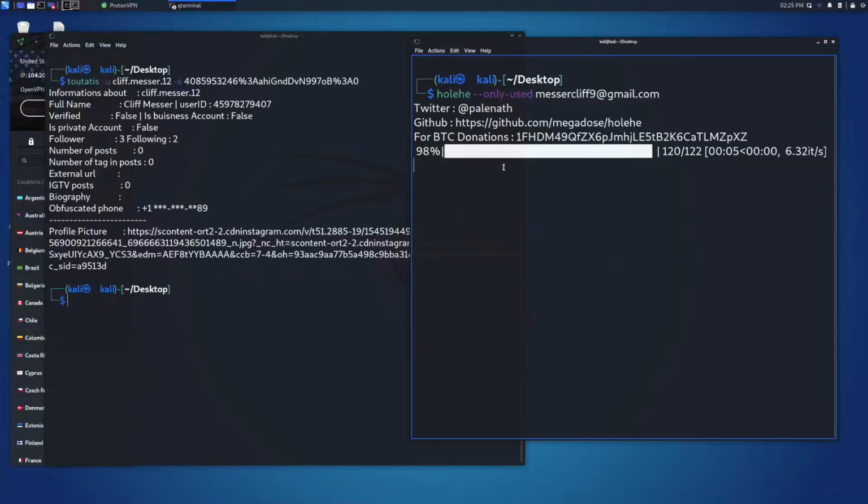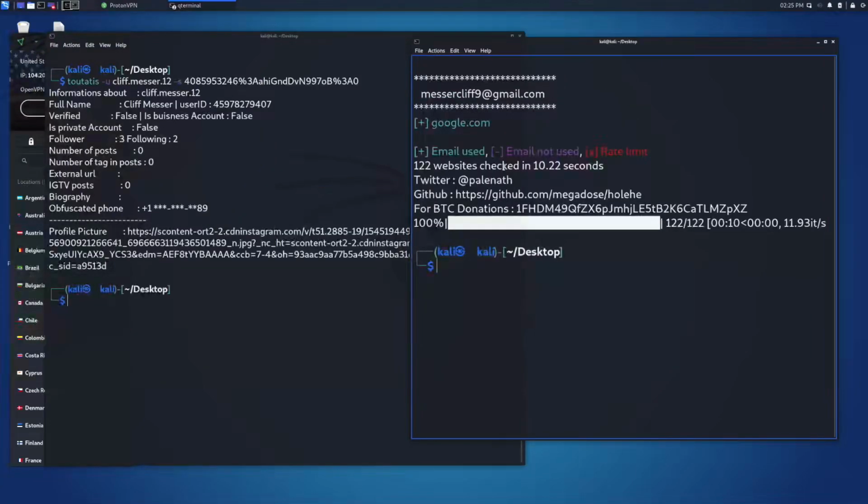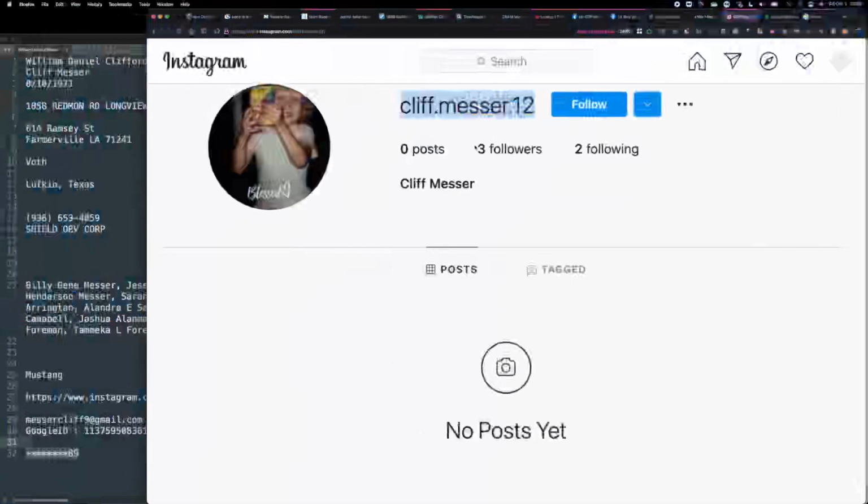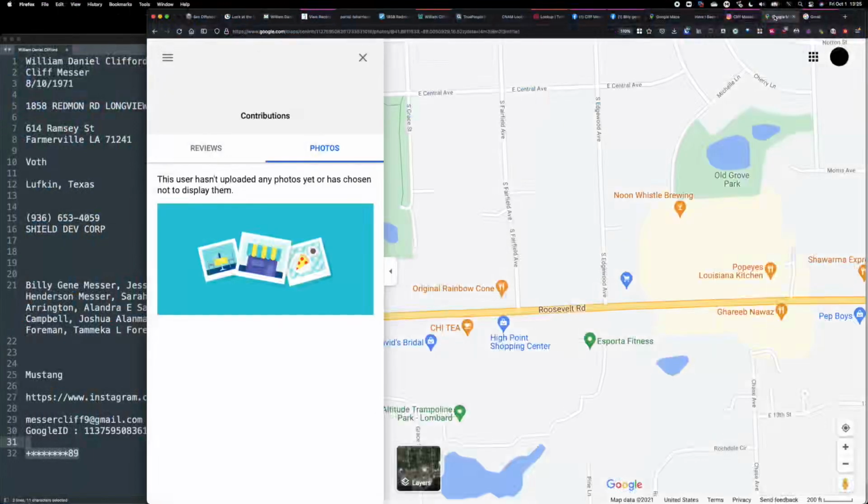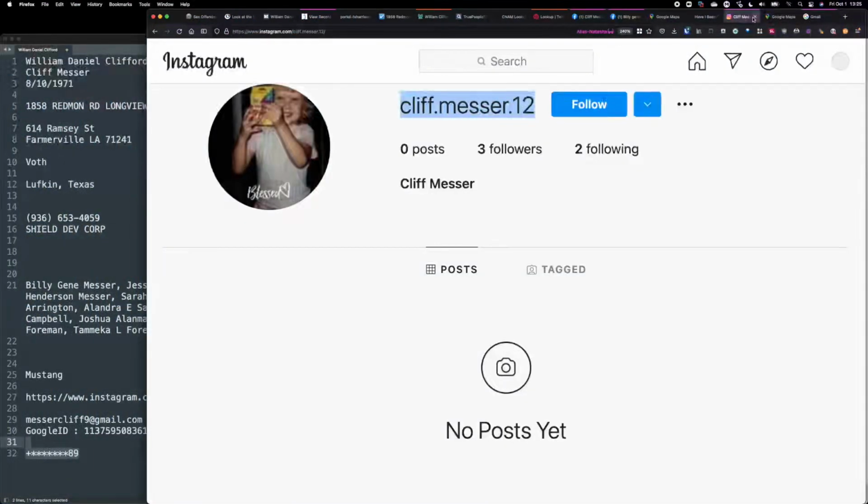So it pings a lot of other accounts, tries to sign up, and gives you the results. In this case, Google was the only one, so another dead end here, but we need to try all these avenues. So very quickly, we kind of demonstrated how to locate a person by continuously pivoting off of things.